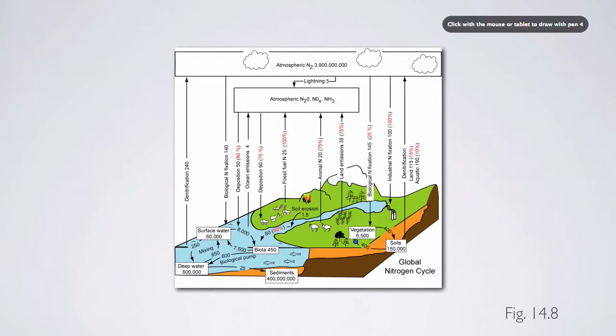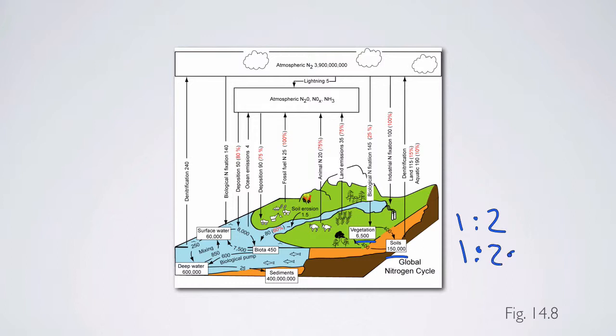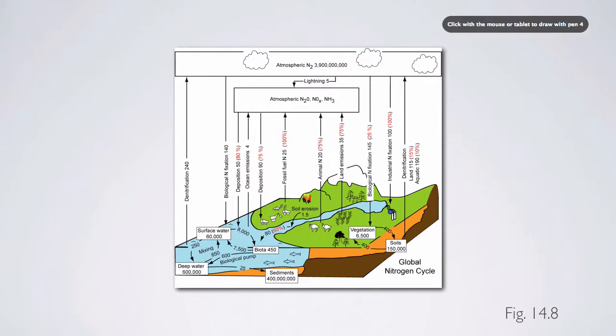For vegetation, if we think about carbon, the ratio of carbon in vegetation to soils was somewhere on the order of 1 to 2. So there's twice as much in soils. But here we're at 6,500 versus 1,500. And that's somewhere on the order of a 20-fold difference. So now we're at 1 to roughly 20. And there's a lot more nitrogen stored in soils than there is in vegetation.